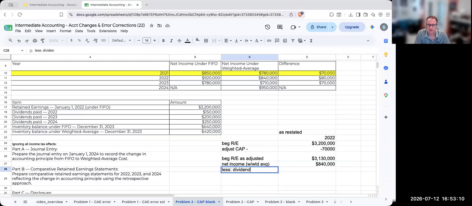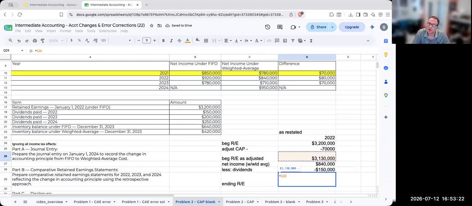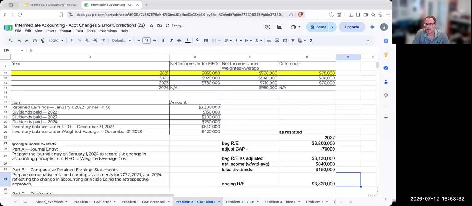Less dividends: my dividends in 2022 were 150,000. So my ending retained earnings is going to be my beginning retained earnings as adjusted plus the new net income under weighted average of 840,000, less the amount of dividends.